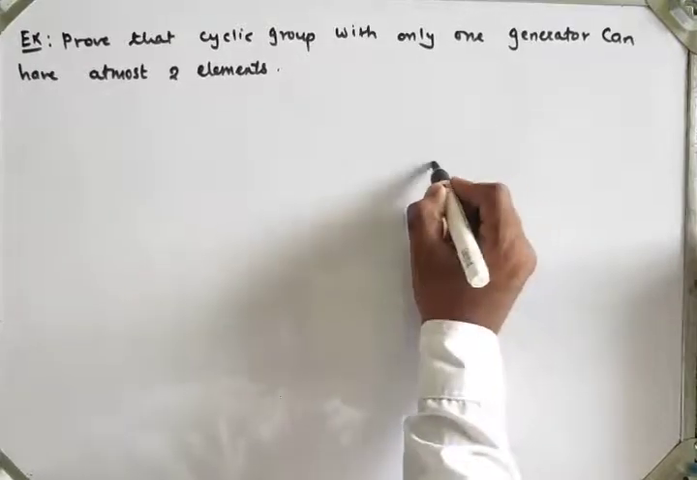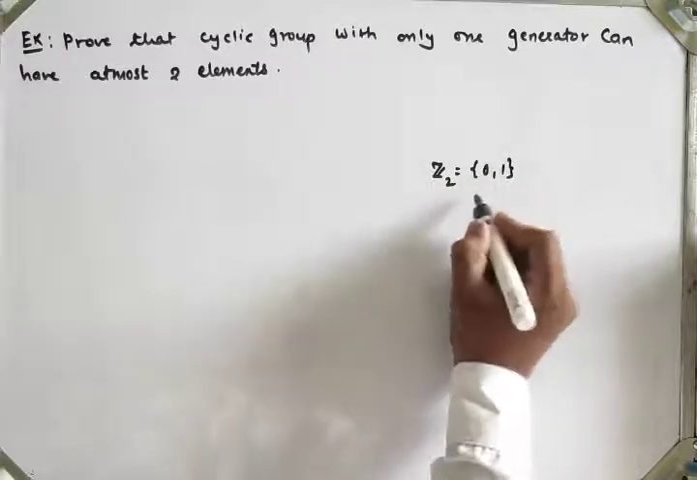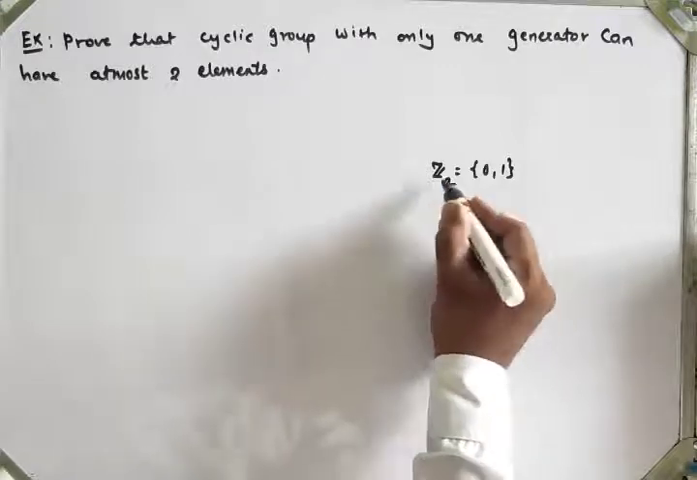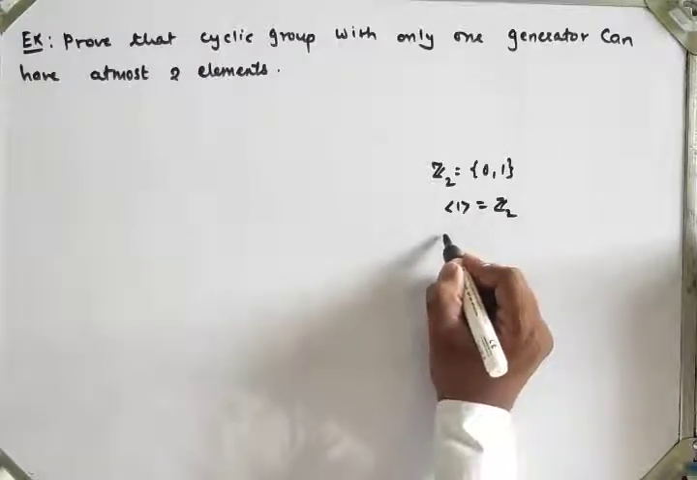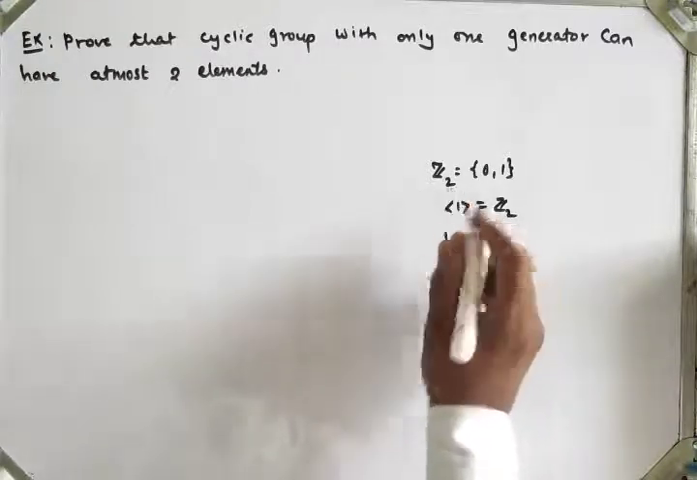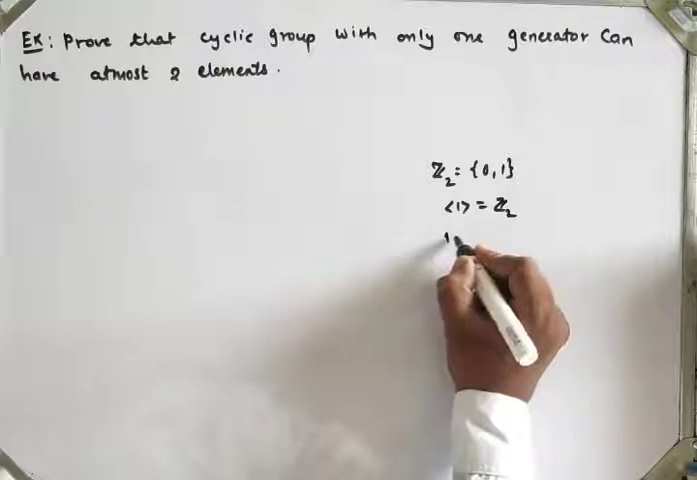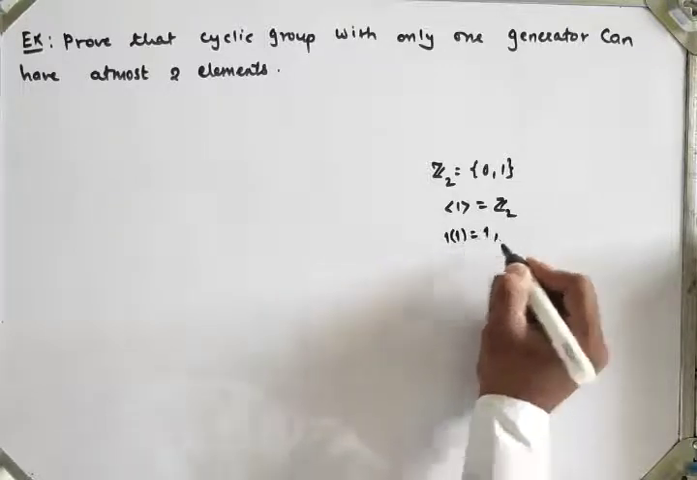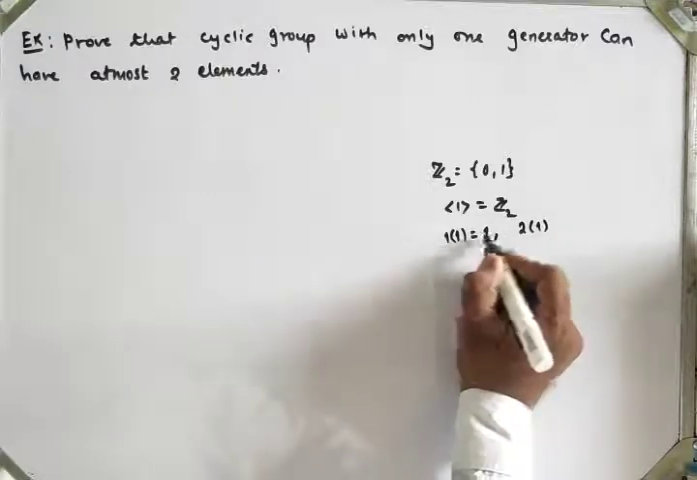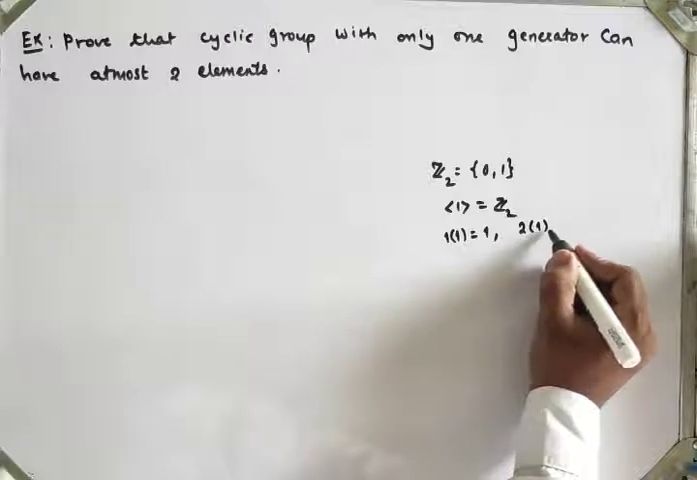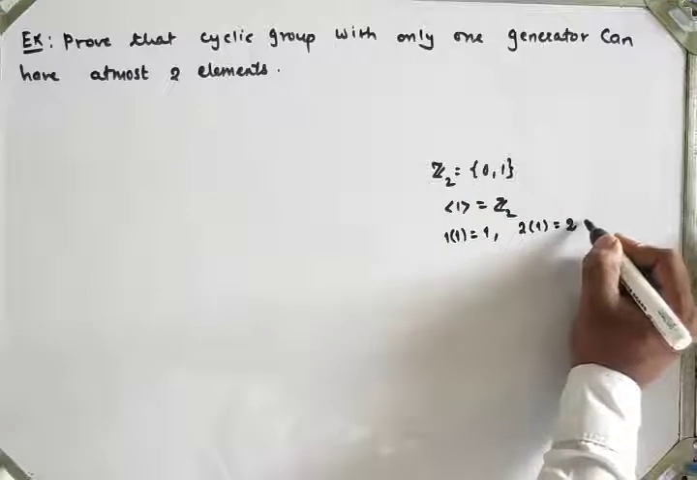So for example, in Z2 we say that it has how many elements? 0 and 1. So 1 is the only generator which generates the whole group Z2, under addition. So 1 into 1 is equal to 1. Now next, 2 into 1. 1 into 1 means addition of 1 one time, so 2 into 1 means addition of 1 two times, which means 1 plus 1, which is 2. Here the operation is modulo, so 2 is congruent to 0.